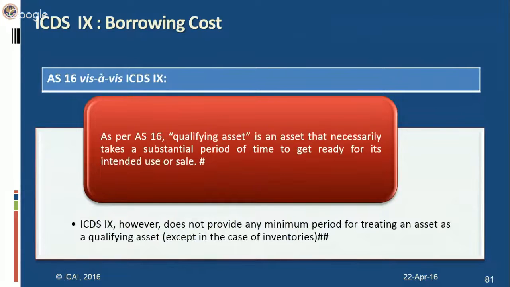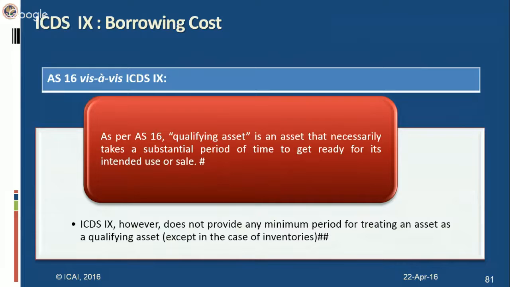AS 16. As per AS 16, a qualifying asset is an asset that necessarily takes a substantial period of time to get ready for its intended use or sale. However, as per ICDS 9, qualifying asset means land, building, plant and machinery being tangible assets, know-how, patents, copyrights, trademarks, etc. being intangible assets, and inventories that require a period of 12 months or more to bring them to saleable condition. Therefore, only in respect of inventories, the time period of 12 months has been specified.